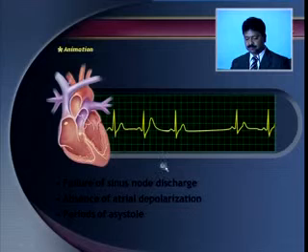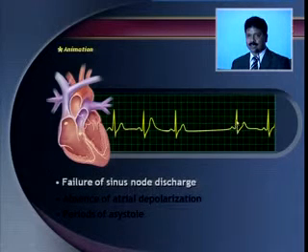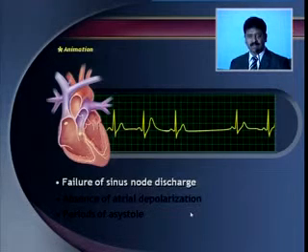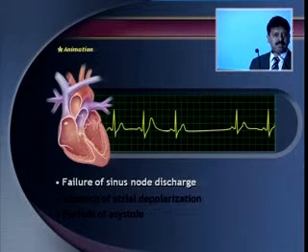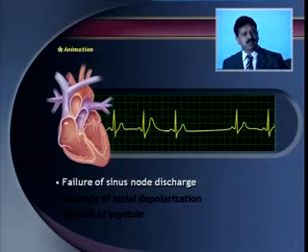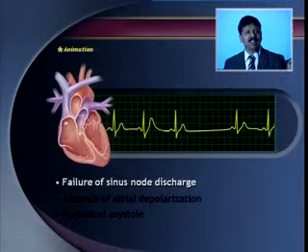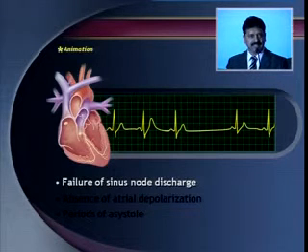You see this? You have a sinus rhythm, then there is a pause, and you get again a normal sinus rhythm, and it is almost equal. So this is called a failure of sinus discharge. Where the sinus discharge is not there, what is the result? There is no impulse originating from the SA node. There is no atrial contraction. There is no atrial depolarization. Thereby ventricular depolarization will not be there. That means there is an asystole period, the absence of the complex. That is what we call a sinus arrest.